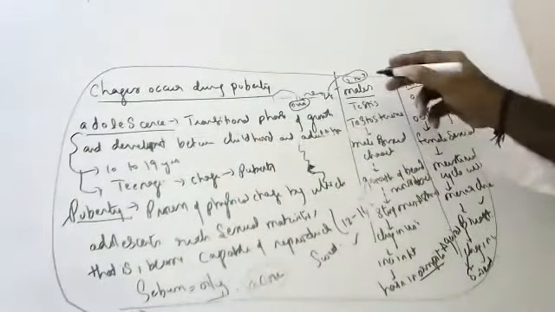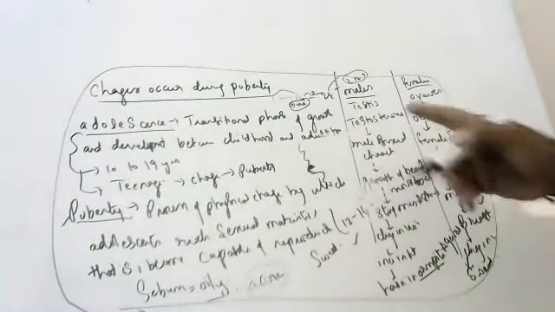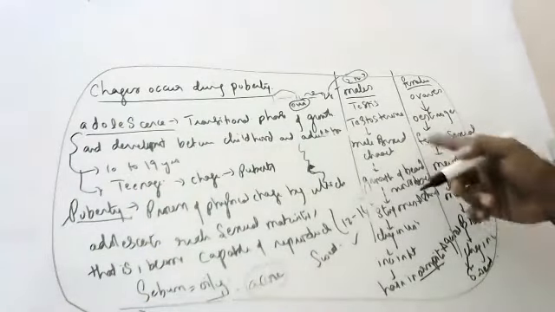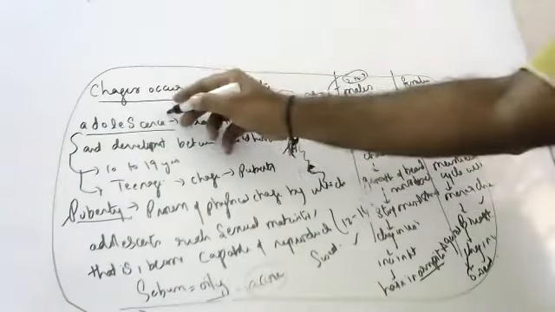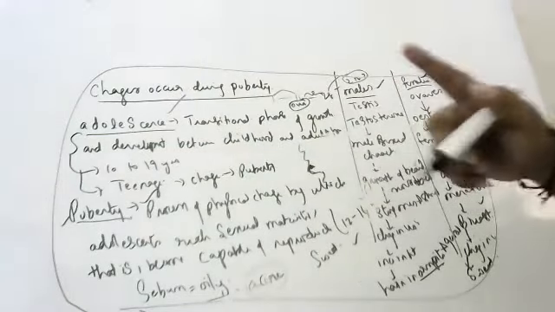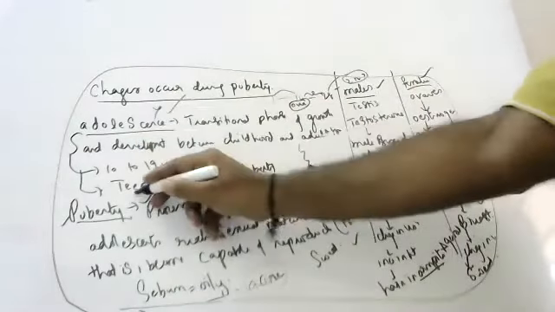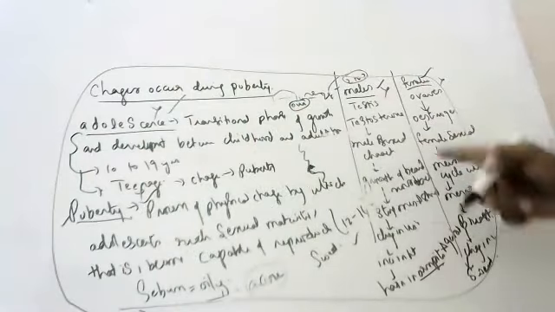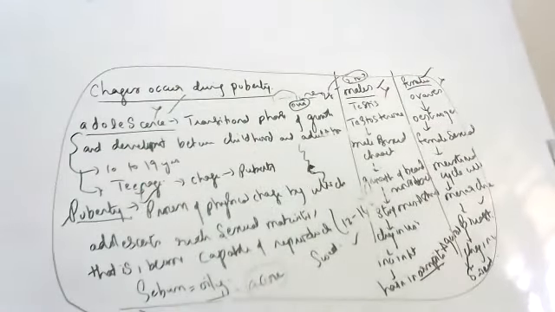Okay, children, I will keep these notes in the description. Please make a note of all the points. On the Sunday exam, these points will come. You have to write adolescence, definition of puberty, changes in males, and changes in females, all separately. What are the changes in males? What are the changes in females? Everything I will mention in the description. Please learn from the description, children. Okay, thank you.